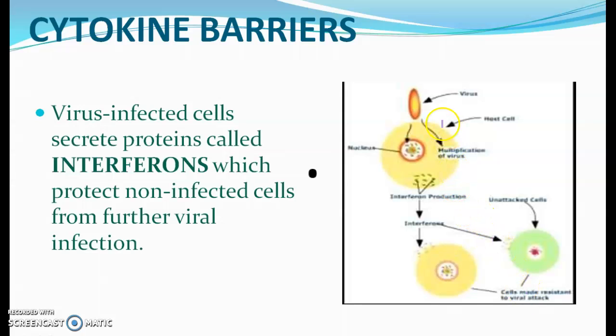Next type of barriers are the cytokine barriers. What are cytokines? Cytokines are low molecular weight proteins that stimulate or inhibit the differentiation, proliferation or function of immune cells. Different types of cytokines are known. One of them is interferon. Interferons are special types of proteins which are secreted by virus-infected cells.